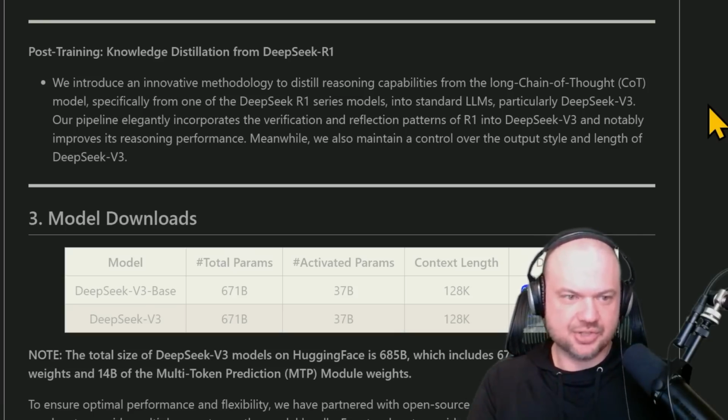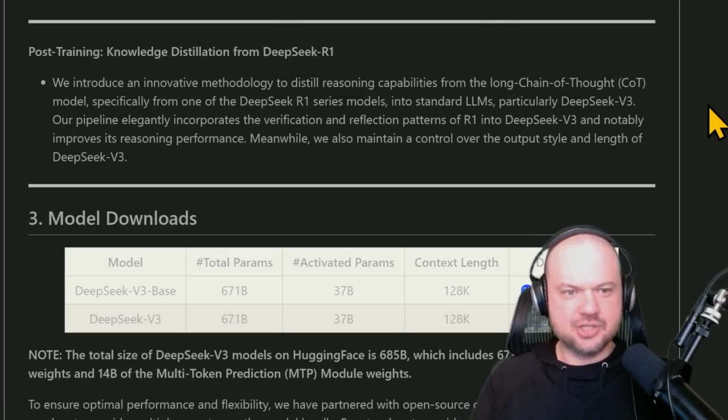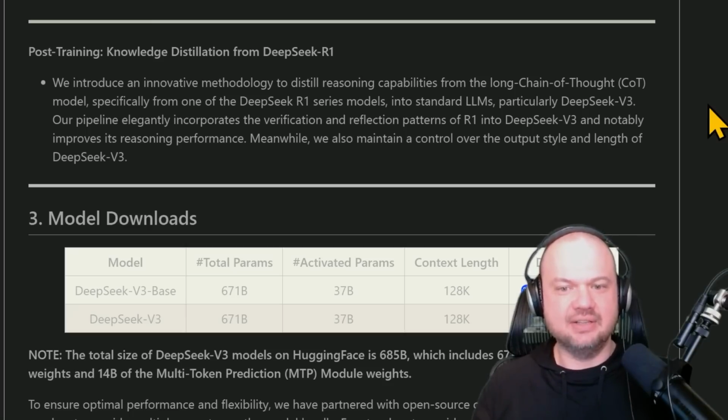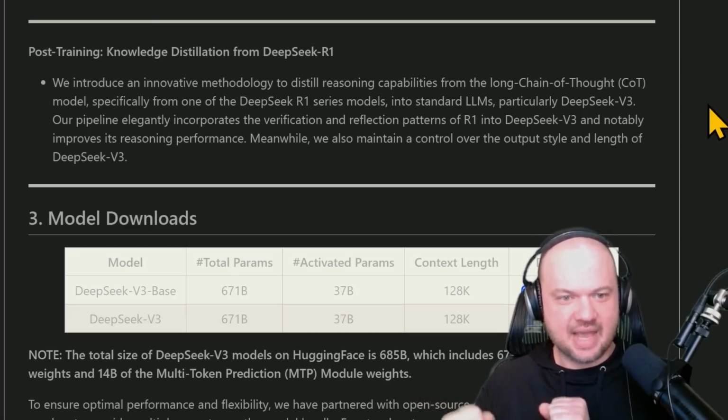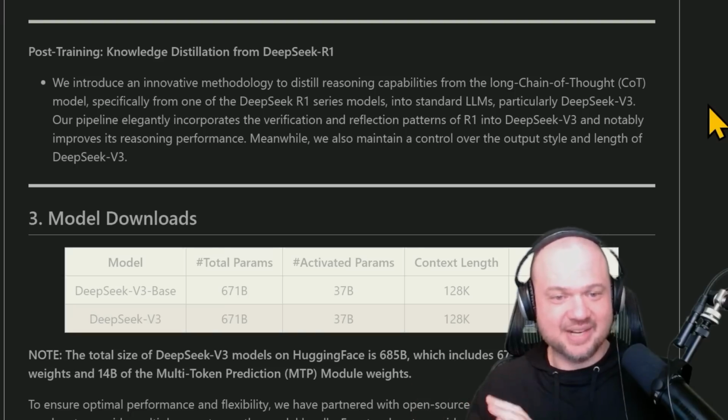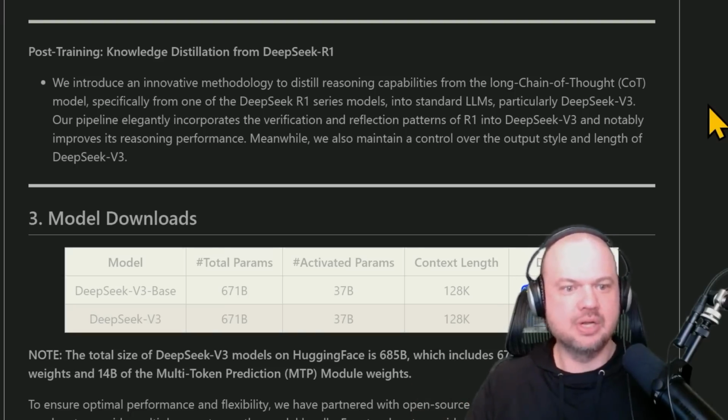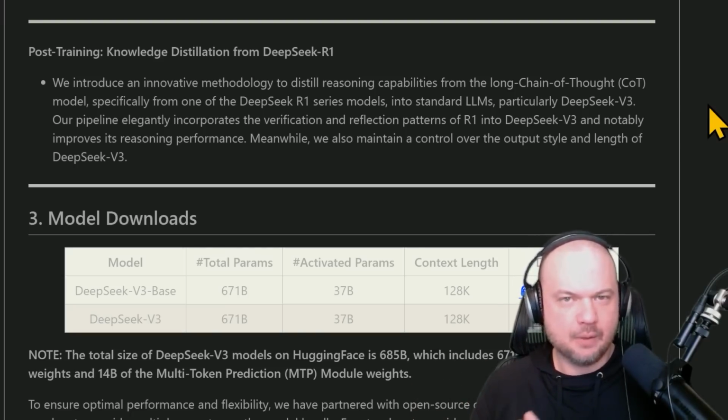Next, they talk about post-training. So once the model is trained up, they do something called knowledge distillation from DeepSeek R1. So DeepSeek R1 was sort of the open source version of OpenAI's o1. So that idea of having the chain of thought, having the test time compute, those ideas were kind of captured and redone with the DeepSeek R1. And now they're using that to help this new model.